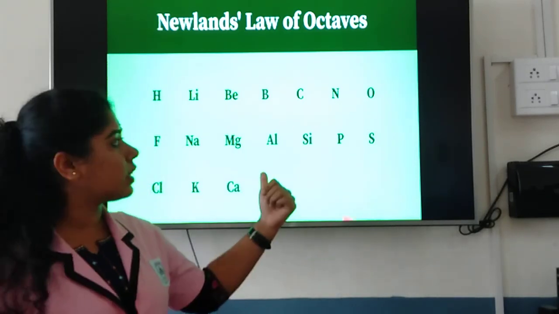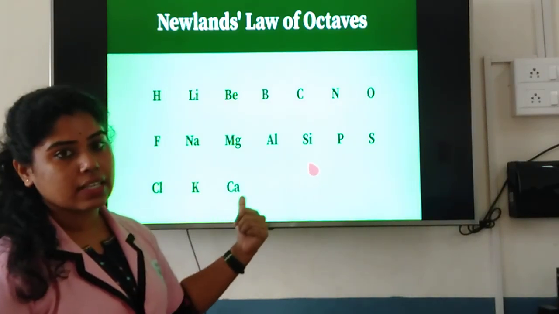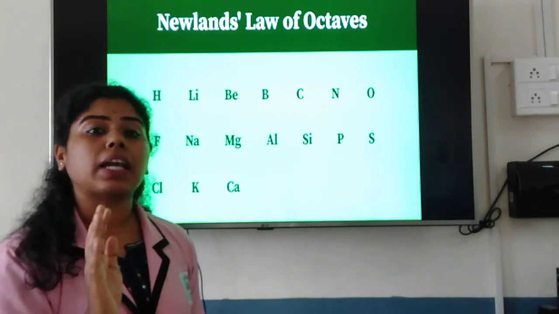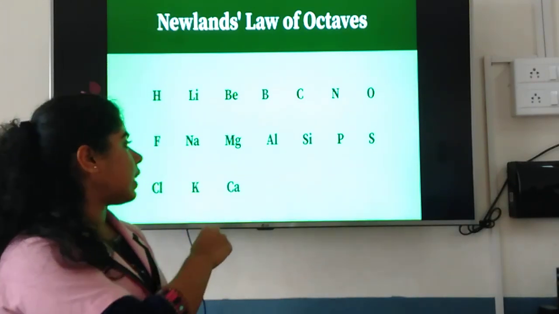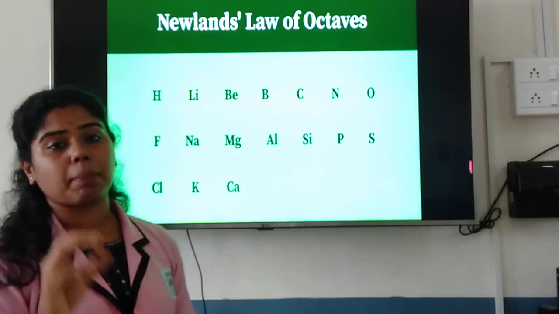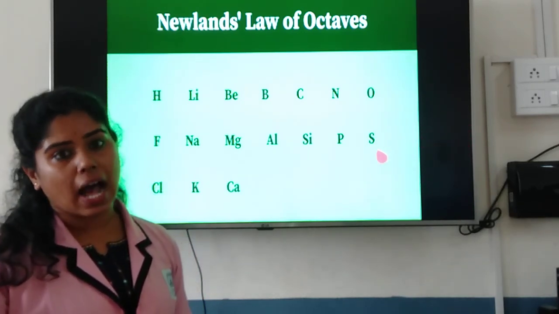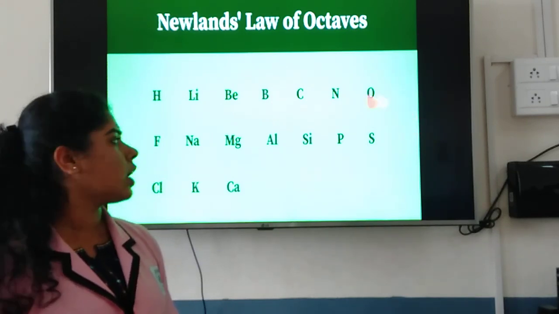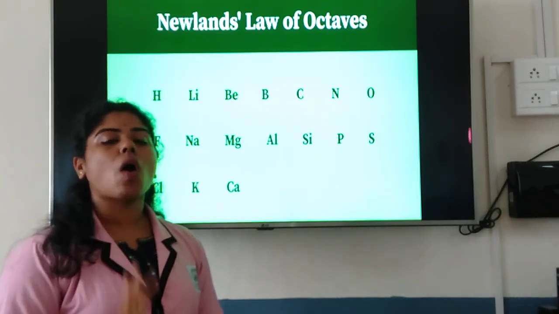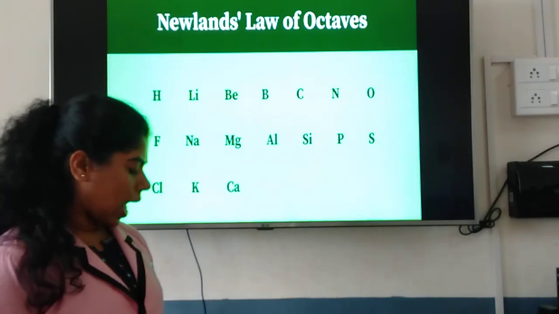But what was the problem with this periodic table? The thing is that the classification according to Newlands' law of octaves, whatever his law was there, that was only applicable up to the element calcium. Then after that the law was not applicable to other elements. Why? Because first of all, it was a higher element, like heavier elements which go on, but until calcium it is said to be the lighter element. So this law was only applicable up to calcium. Is this clear?